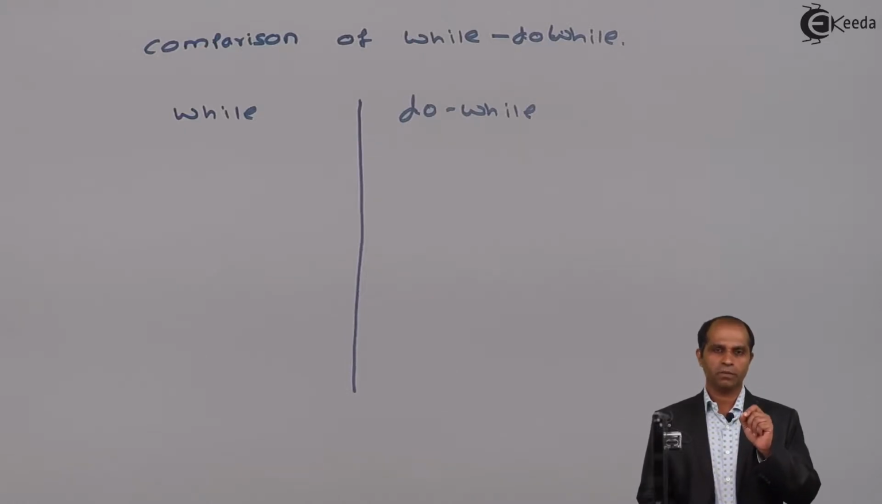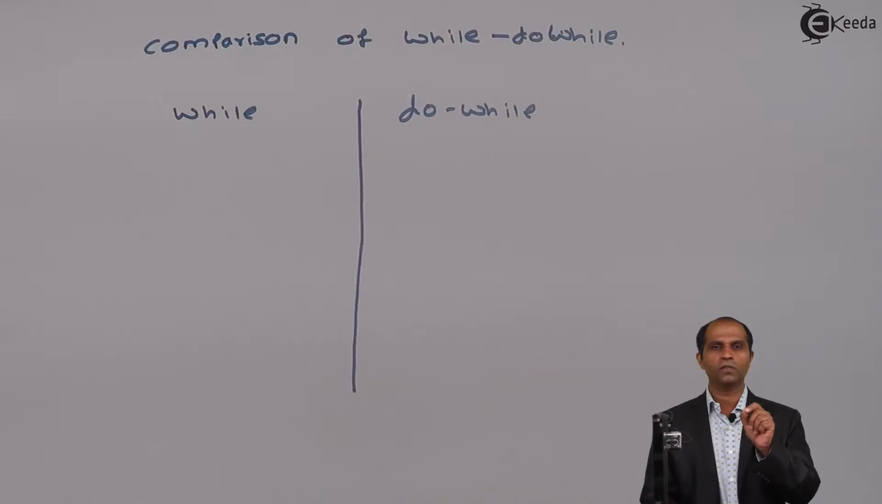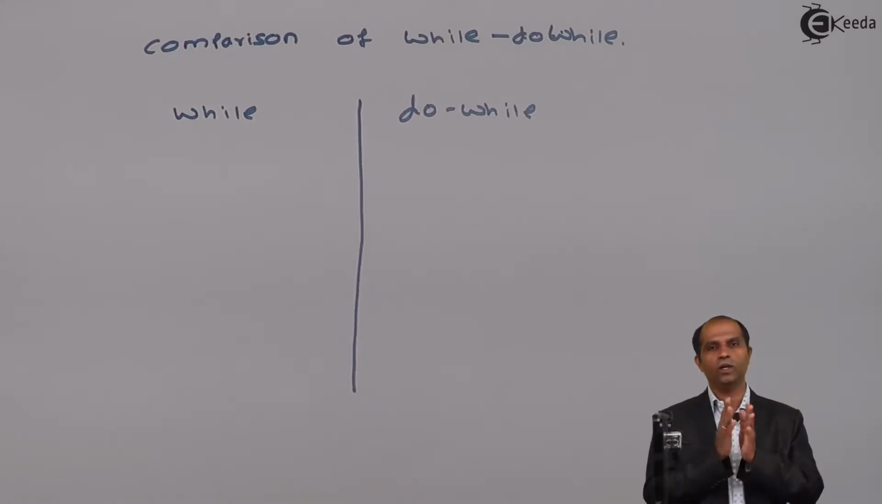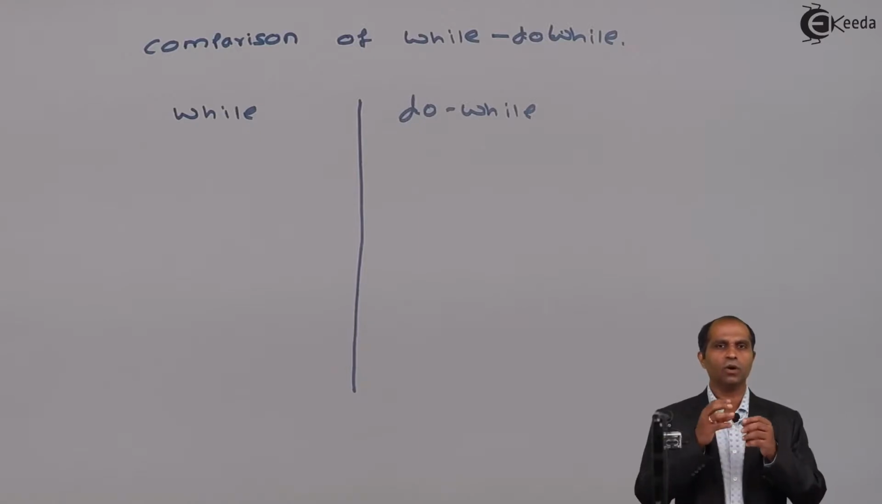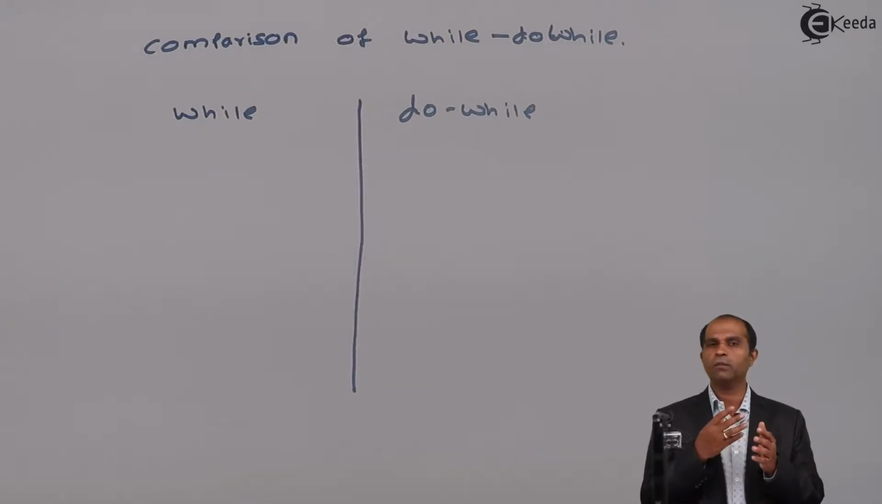An important theory question which has been asked regularly in the exams is the comparison of the two loops called while and do while. What exactly are the differences between while and do while loop? Now, you can quote these differences with examples or with illustrations also. I'll spell out some statements slowly, listen to them carefully, note it down on a piece of paper so that you'll be able to reproduce it for any number of times as you wish.